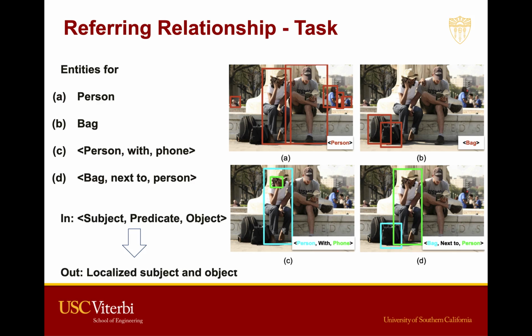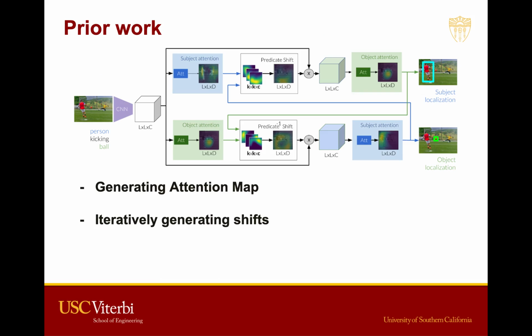Specifically, in the referring relationships problem, we have a query triplet in the form of subject, predicate, object as input, and the output is the localization result for the subject and object entity. We generate the bounding boxes for both subject and object and use these bounding boxes as our final output.